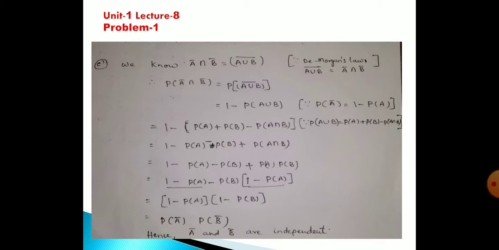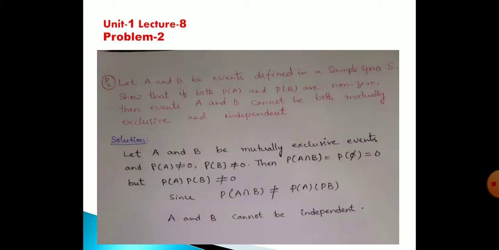Okay, coming to the second problem, problem number 2. Let A and B be events defined in a sample space S, so that if both probability of A and probability of B are non-zero, then events A and B cannot be both mutually exclusive and independent.